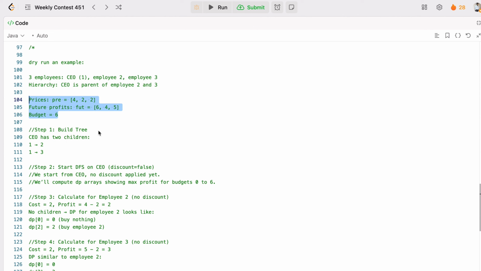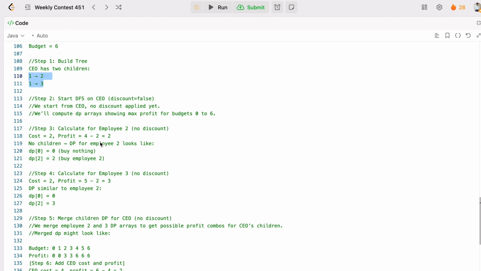So if you build the tree, the CEO has 2 children, employees 1 and 2 like this. We have the CEO as the root of the tree. When we start the DFS on the CEO, he will get the discount as false. So we'll start from the CEO with no discount applied, and we'll compute the DP array, which shows the maximum profit for budget between 0 to 6.